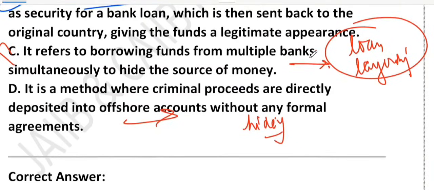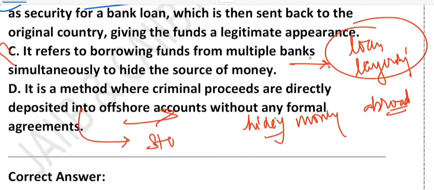If you look at option D, it says directly putting money in an offshore account without agreement. That is just hiding money abroad. So a back-to-back loan requires a structured loan arrangement. If you talk about the back-to-back loan, it requires a structured loan arrangement to make the money look legitimate, right? So that is the point.